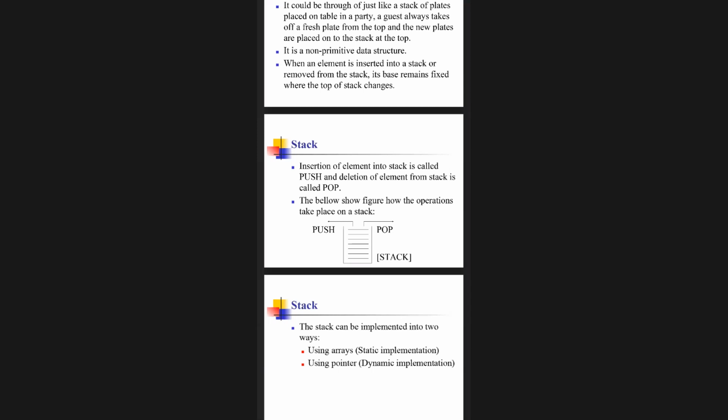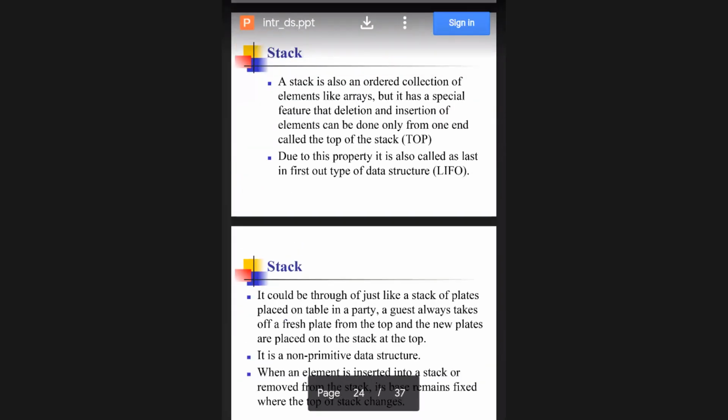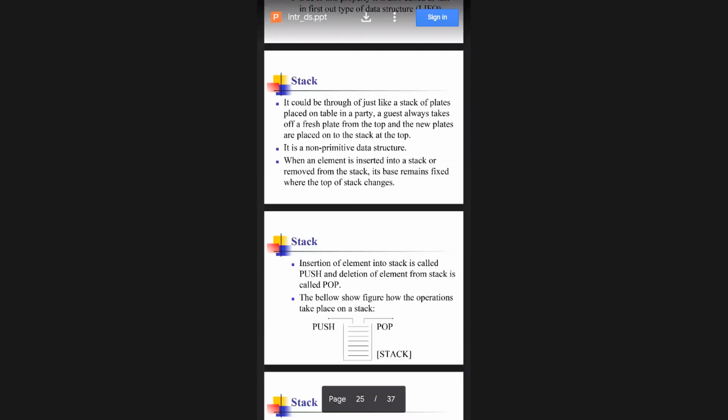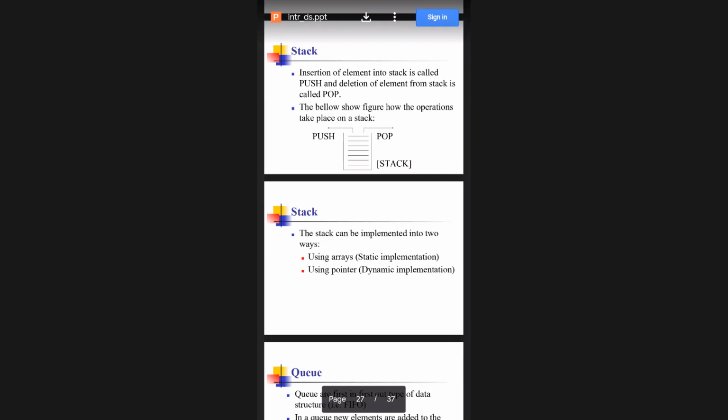Here when I say push, you can push the elements and you can pop the elements. It follows the concept of last in, first out. Two operations it will use, push and pop, and in the same way delete also I am going to use. So when I talk about a stack, we have two ways: using arrays and using pointers. When I use arrays, static implementation will be there. When I use pointers, dynamic implementation will be there.